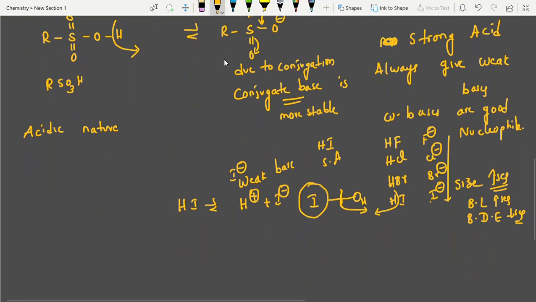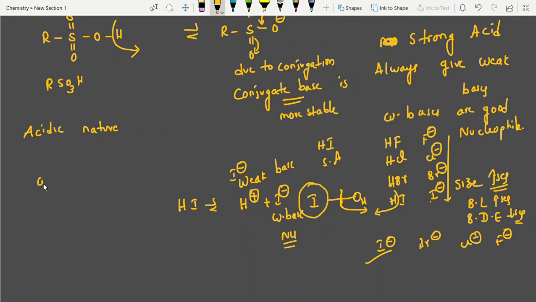In SN1, SN2 reactions also, something like I minus, Br minus and Cl minus they will give. When we want a good nucleophile, we generally select iodides, no? Why? Because weak bases are good nucleophiles. Now, finally, what is the point I'm going to discuss here? Strong acid always gives weak bases. Weak bases are good nucleophiles. And vice versa.